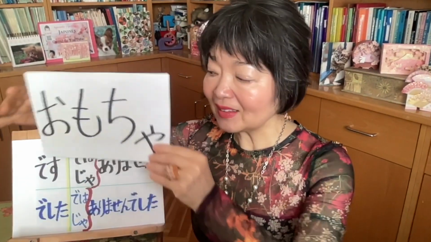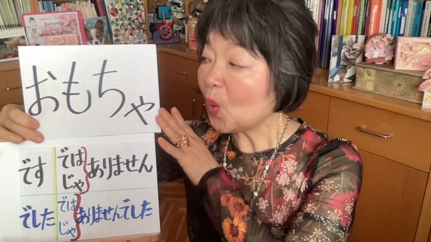This is not a toy. これはおもちゃではありません。これはおもちゃじゃありません。これはおもちゃじゃない。With では or in the casual way じゃ the meaning is so or then or well then.